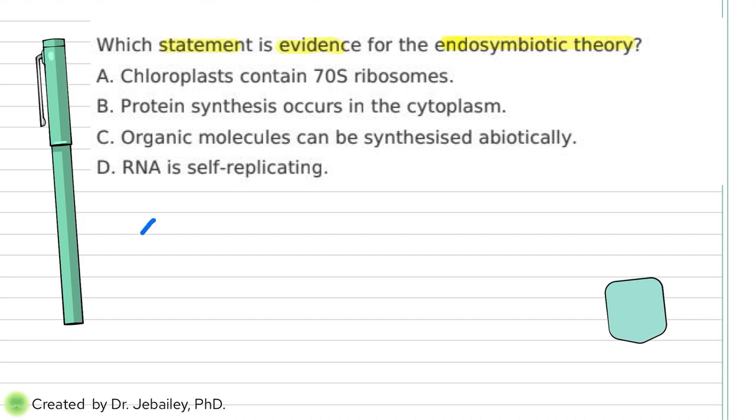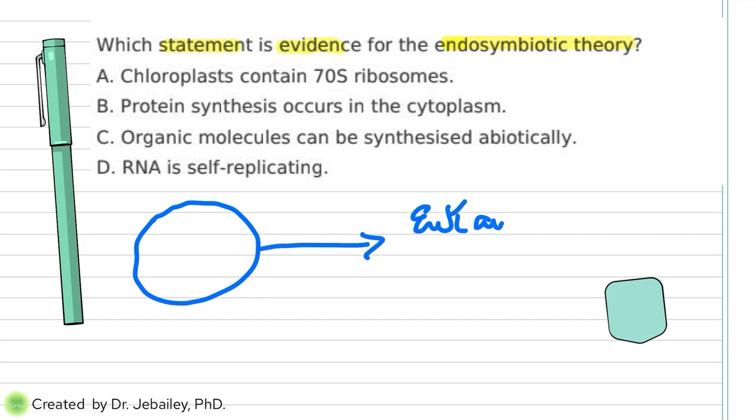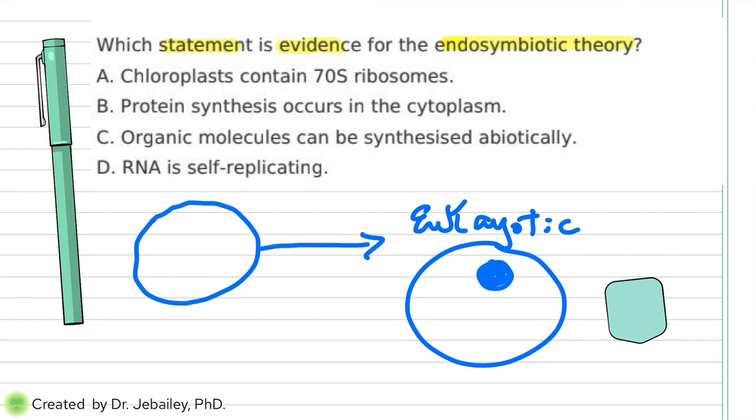So if you remember, the theory was that back in the old days, there was a prokaryotic, and that prokaryotic eventually turned into a eukaryotic, in which the eukaryotic eventually will have its nucleus. Now, these prokaryotics said that with time, they do provide a nucleus. Well, fine. So we get the nucleus going from a pro to an eu.